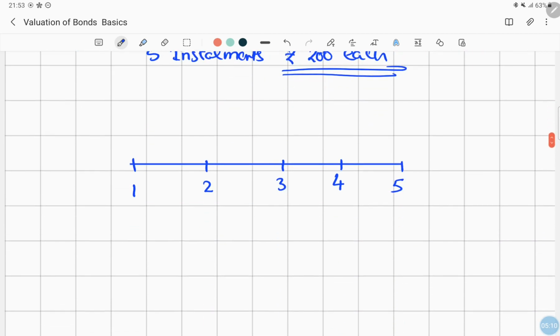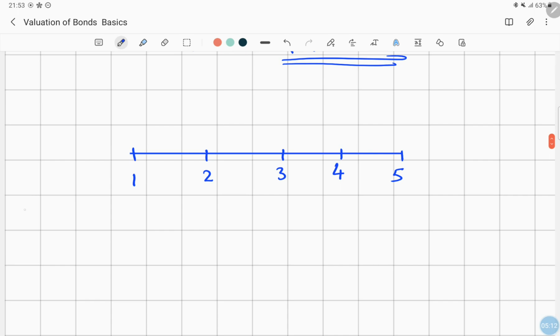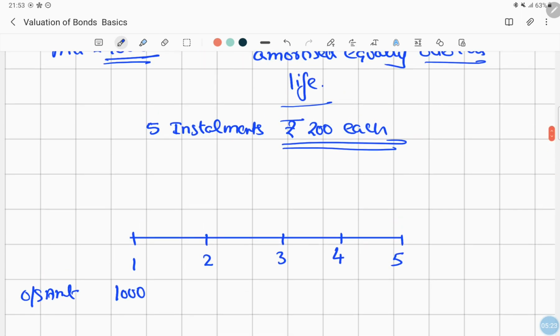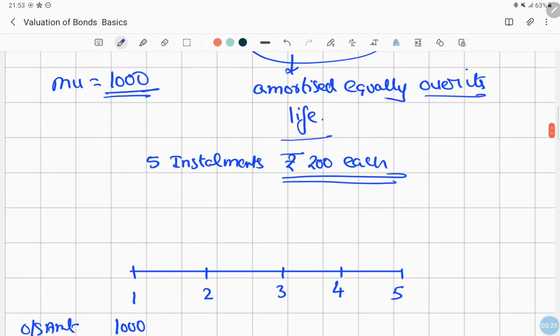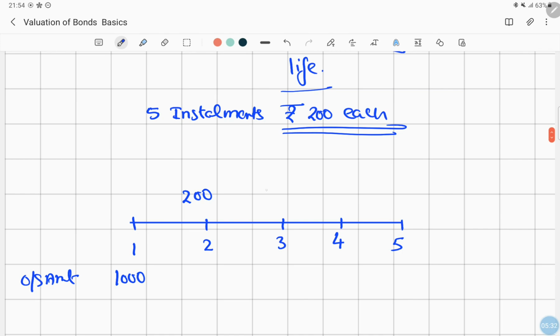So it means that for the first year we'll have an outstanding amount of say 1000 rupees. We have to pay the installment amount, say 200 at the end of the first year, 200 at the end of the second year, 200 at the end of the third year, 200 at the end of the fourth year.